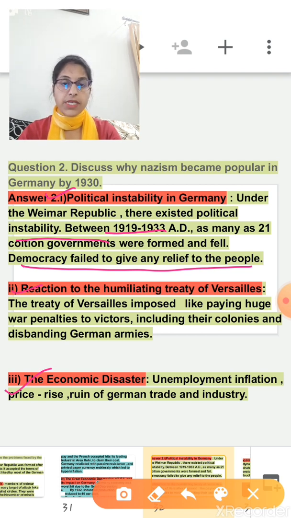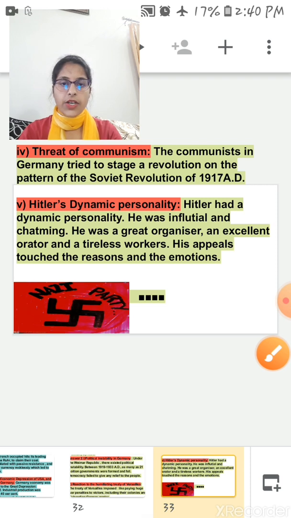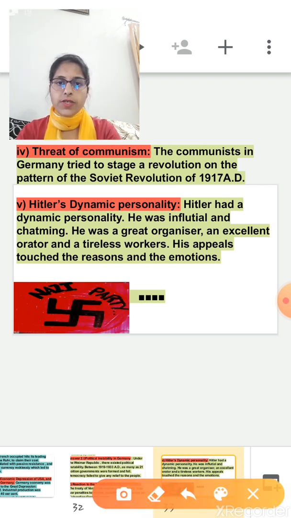Unemployment and inflation, basically after 1921, banks collapsed, businesses shut down, and the middle class was threatened, prices rose, ruining German trade and industry. Next, the threat of communism. The communists in Germany tried to stage a revolution on the pattern of the Soviet Revolution of 1917.